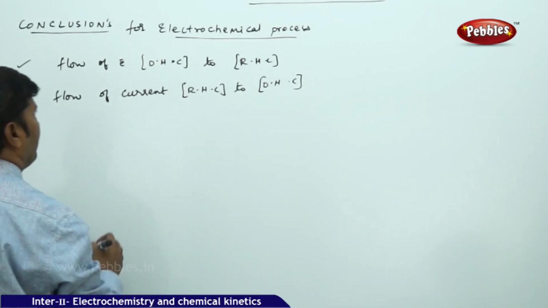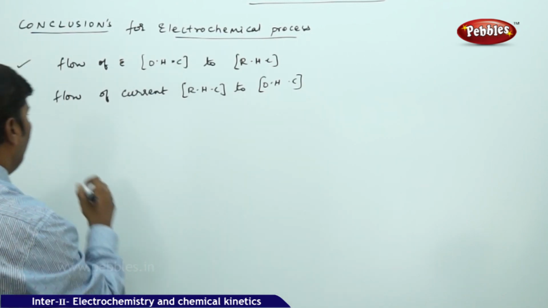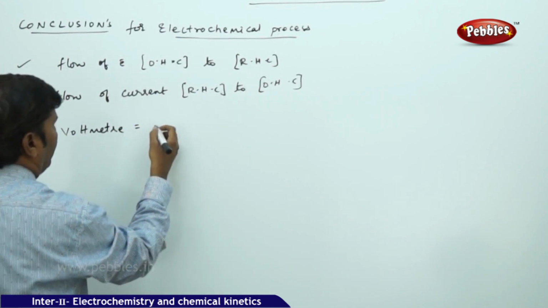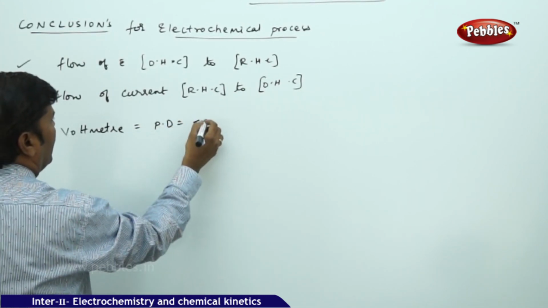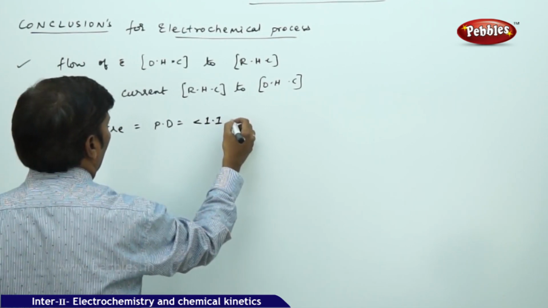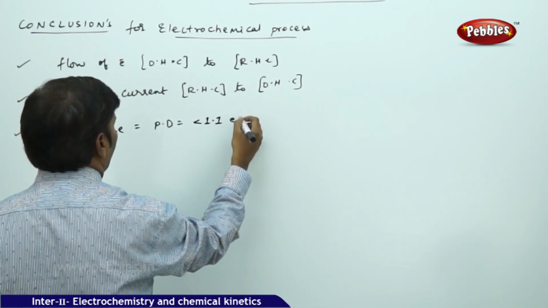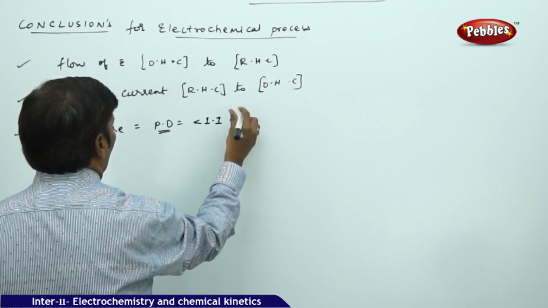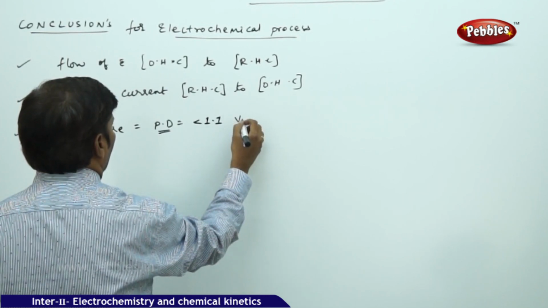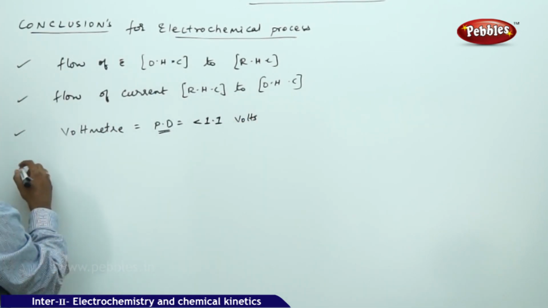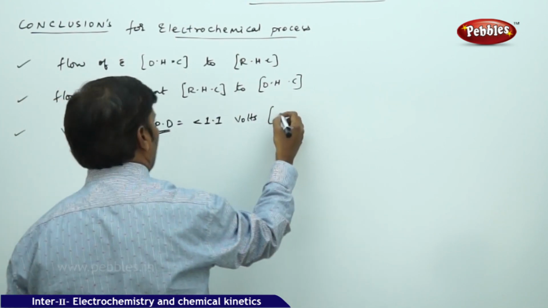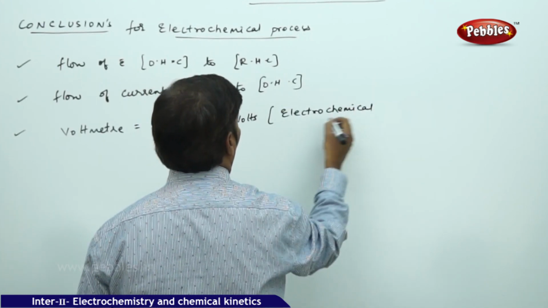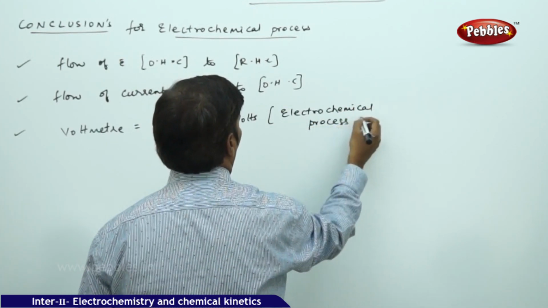Next is the power source, that is the voltmeter. The voltmeter should always have a potential difference less than or equal to 1.1 volts. The potential difference must be equal to 1.1 volts. You can take 1.1 volts. If the potential difference is so, yes, the electrochemical process will continue.